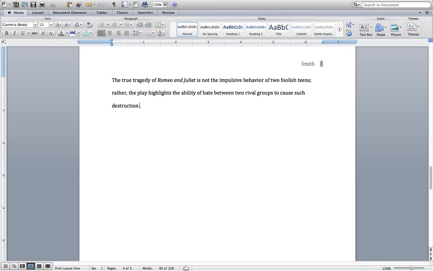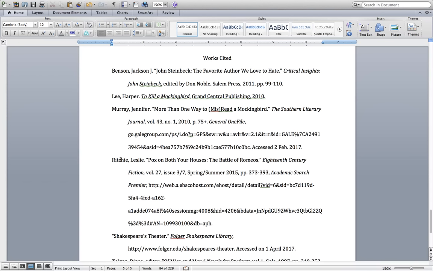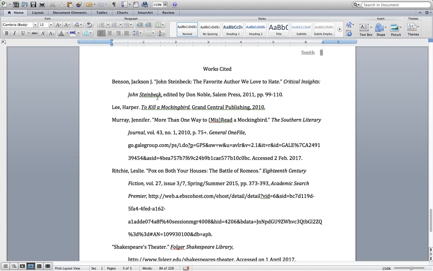So at the end of the sentence, inside of the period, we're going to type Murray in parentheses. We don't need a page number because it's a database source without page numbers. The same thing would be true of this Ritchie article. No page numbers are necessary because it is a database source. So anything that came from a book that has page numbers, we give those page numbers.